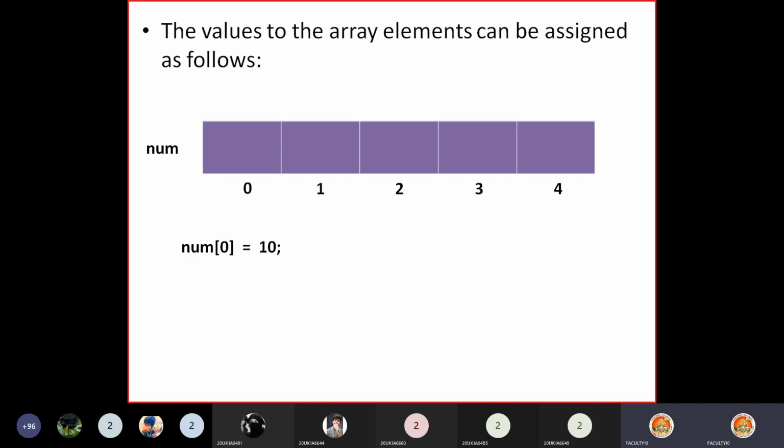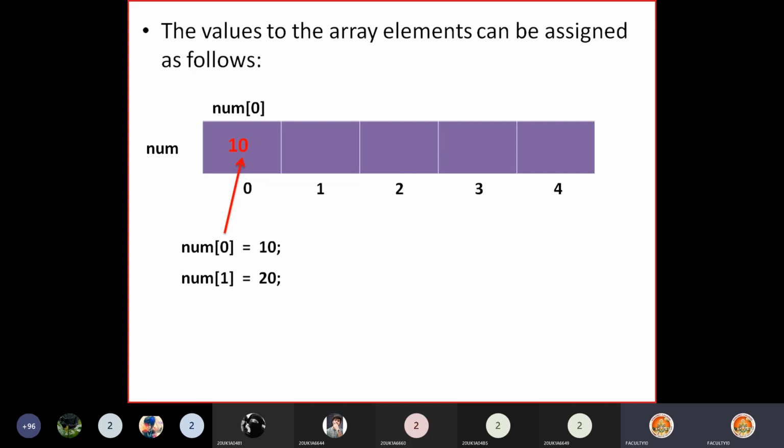num[0] = 10; since this is an assignment statement, it should end with a semicolon. If you write a statement like this, num[0] = 10, you are instructing the compiler to store the value 10 in the memory location of num[0]. Where is the memory location of num[0]? This is the memory location of num[0]. Previously there was a garbage value. Now the value 10 will be stored in this memory location.